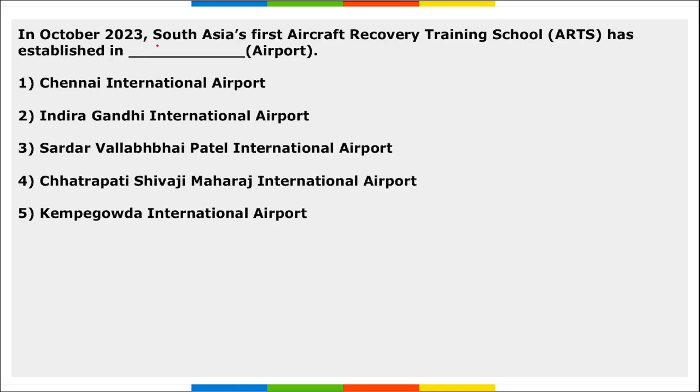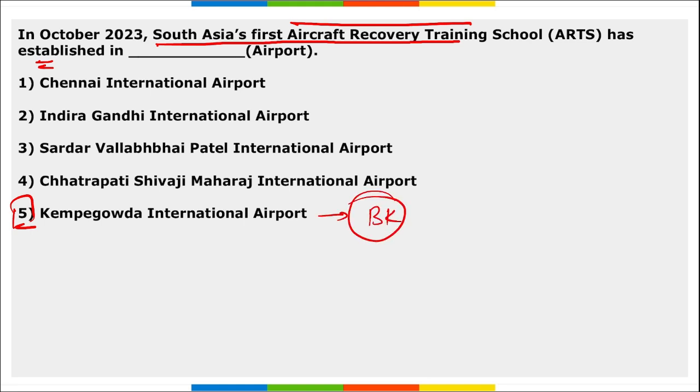Next, in October, South Asia's first aircraft recovery training school has been established at Dash Airport. So South Asia's first aircraft recovery training school has been established at Camp Govda International Airport. And where is this Camp Govda International Airport? That is in Bangalore, Karnataka. Correct?